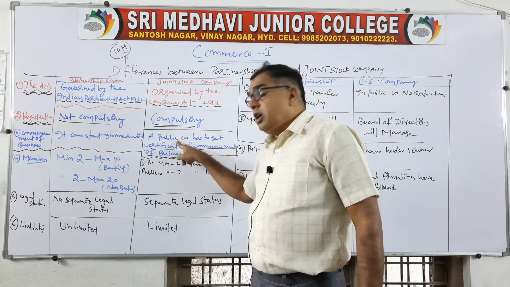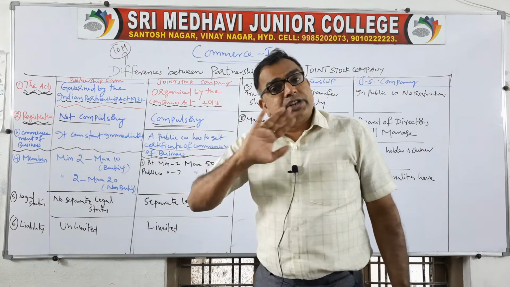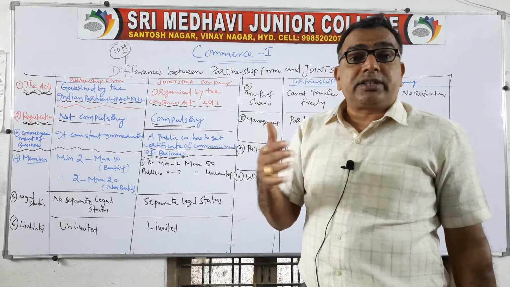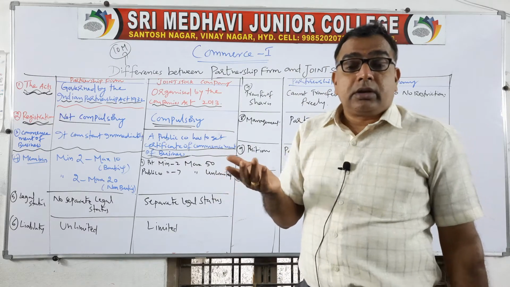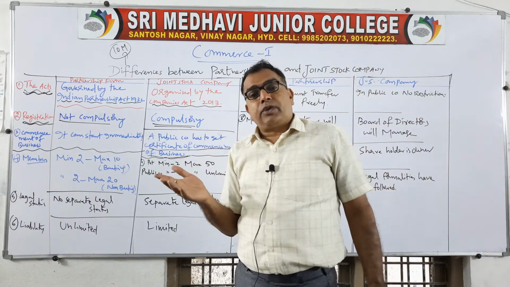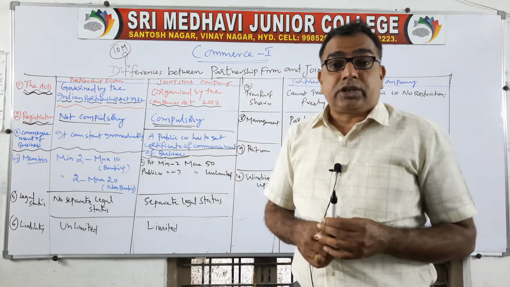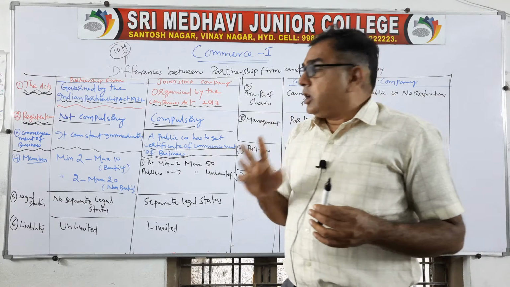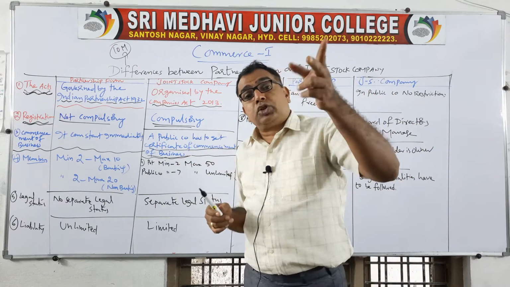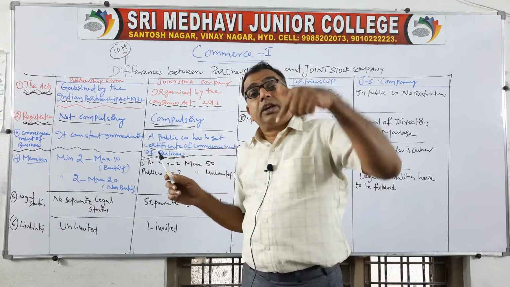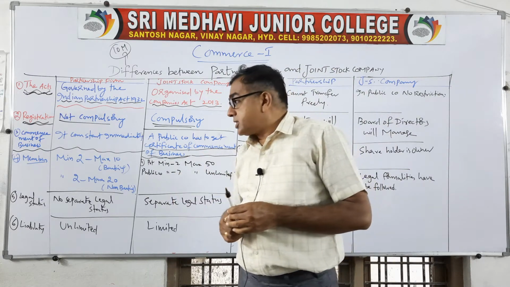It is compulsory for a public company. For a private company, it is not required. A private company, immediately after registration, gets what is called the Certificate of Incorporation. Means once you have done your registration formalities, you will be given a certificate called Certificate of Incorporation. If you get that, it is enough. But a public company has to get both the Certificate of Incorporation and the Certificate of Commencement of Business. Then only it can start its operations.